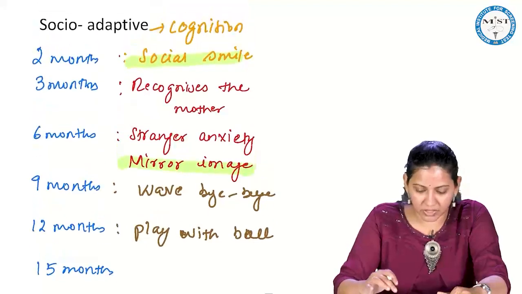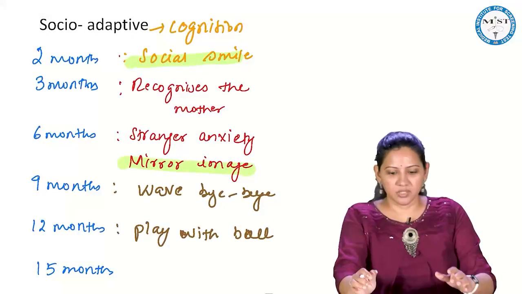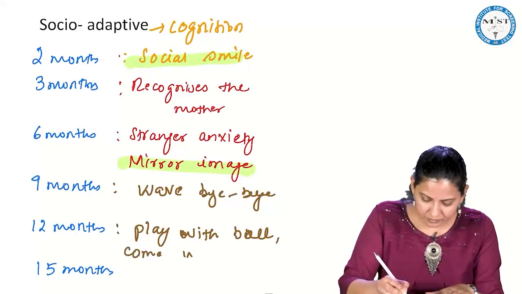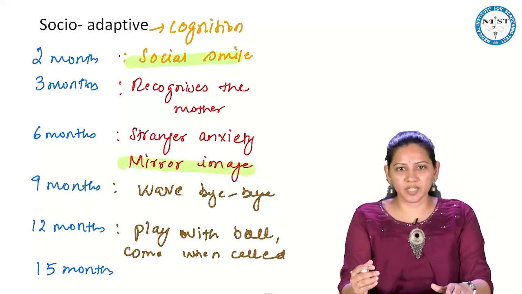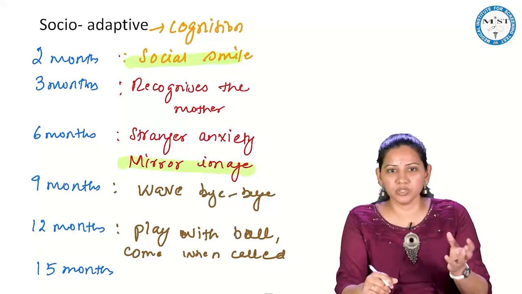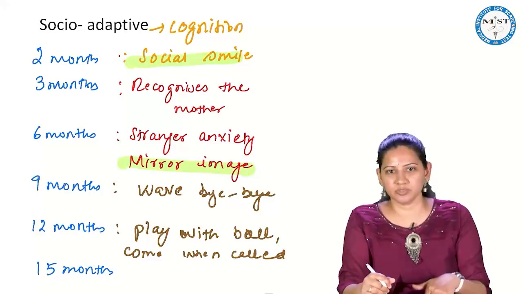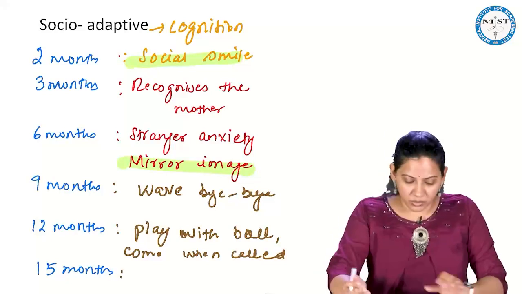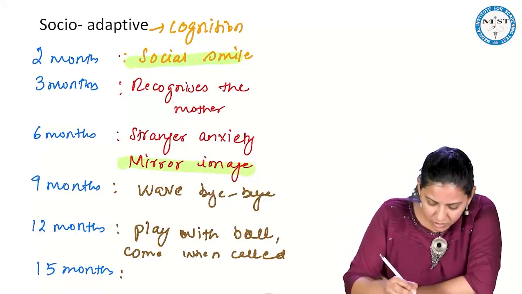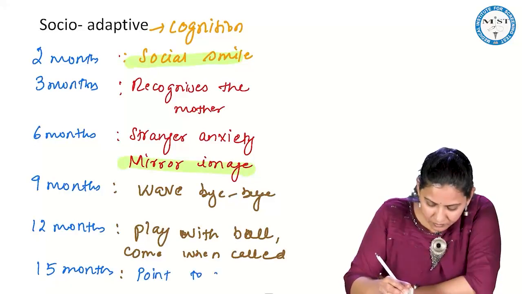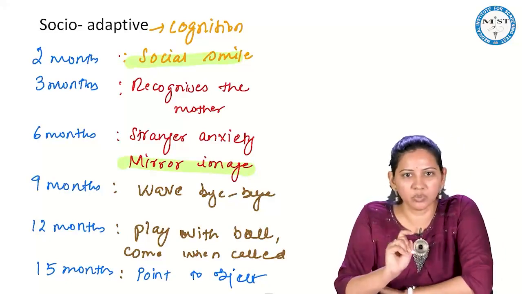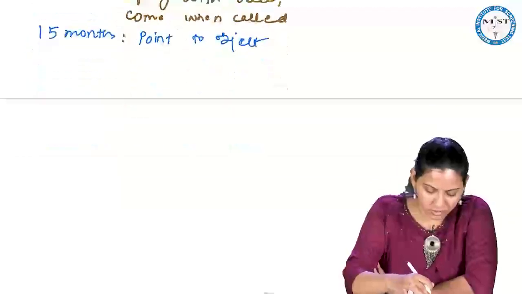Okay, so by 1 year, child will be playing with a simple ball and he will come when called. So if you are calling the child, come here, means child will come. So he is able to understand your command and he comes. So that is what it assesses the cognition of the child. So by 15 months, child will point to objects. Okay, anything he wants means he will point to the objects.